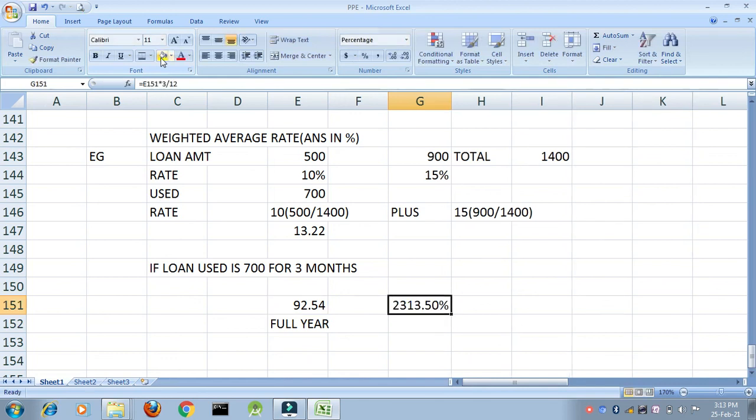So just one second, there's something wrong. It equals 92.54 into 3 divided by 12.